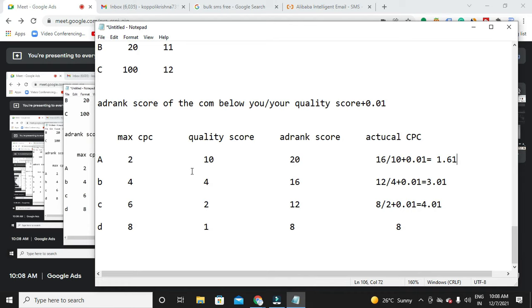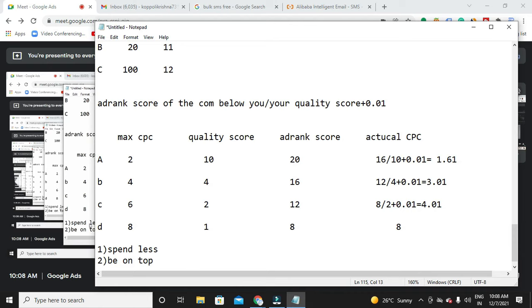So it depends on the ad rank score of our below competitor and our quality score. So automatically if you maintain a high quality score, you have advantages. You can spend less and you can be on top.